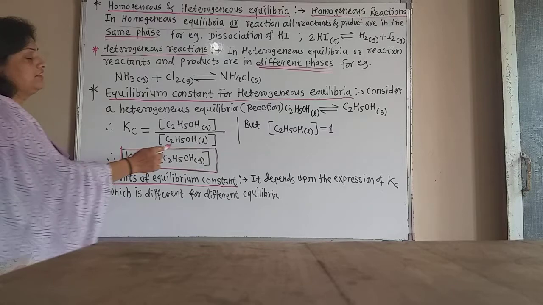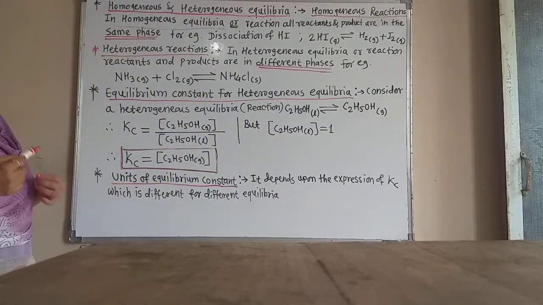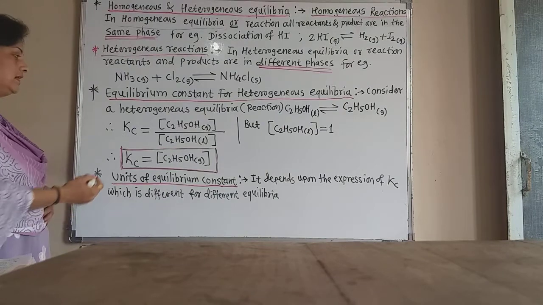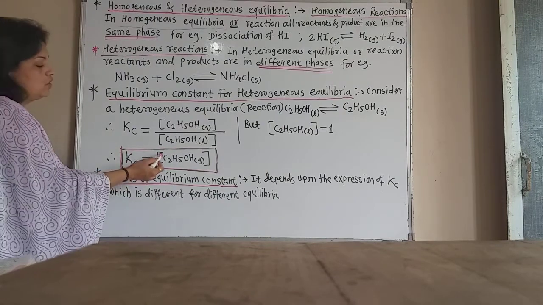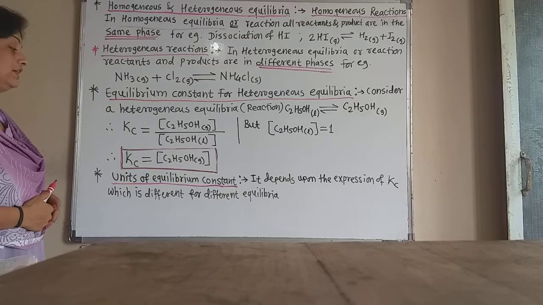But the concentration of this liquid ethanol is constant, suppose it is uniform, that is 1. So what is the Kc then? Kc is equal to only the concentration of this vapor or gaseous ethanol.